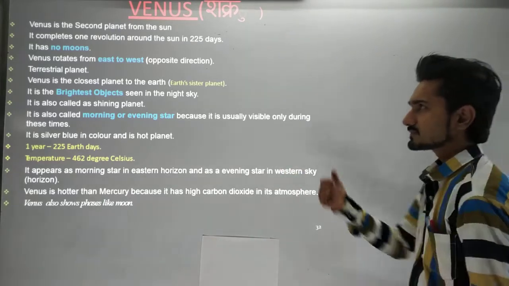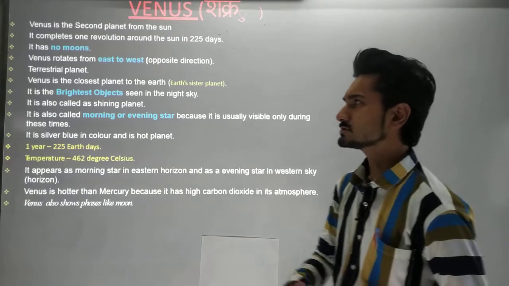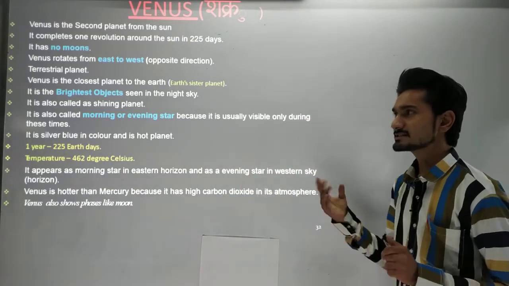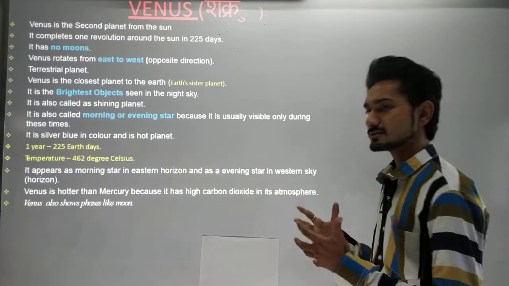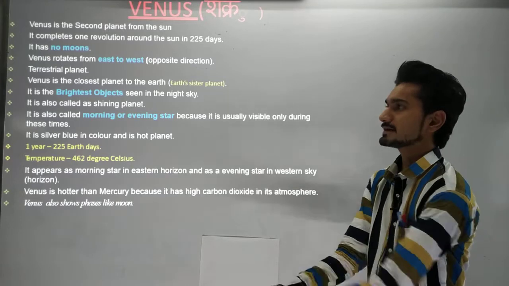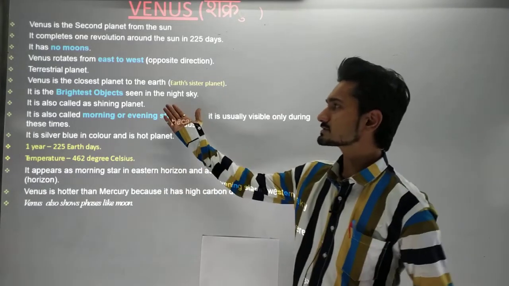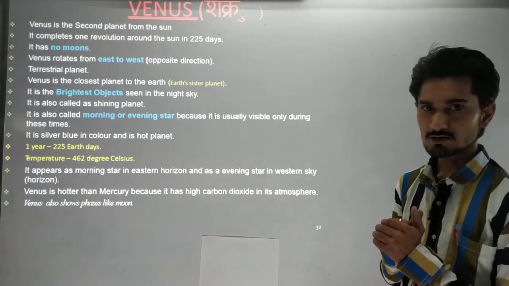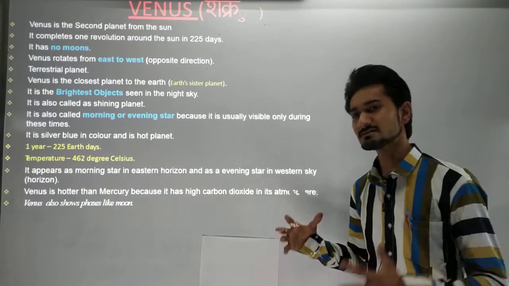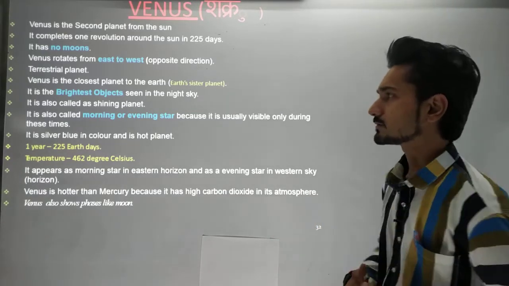Okay, so it has no moons. Venus rotates from east to west. This is a terrestrial planet because it comes before the Mars orbit, so we can say that it is a terrestrial planet. Venus is the closest planet to the Earth. We can say that it is our neighbor planet also.